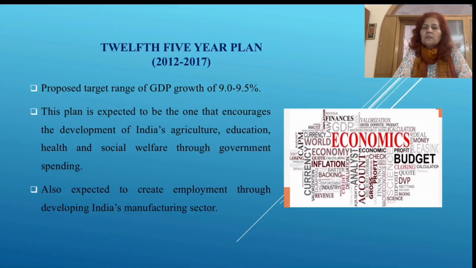The proposed target range of GDP growth rate was 9 to 9.5%, and the plan is expected to encourage the development of India's agriculture, education, health, and social welfare through government spending. Government spending means spending on social welfare schemes which can enhance the capacity of people in education, health, and other areas, so more and more spending must be done in that.